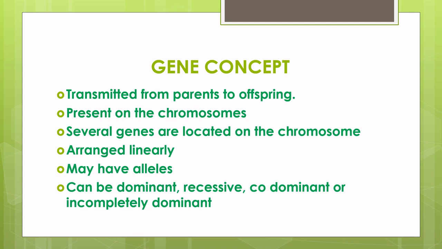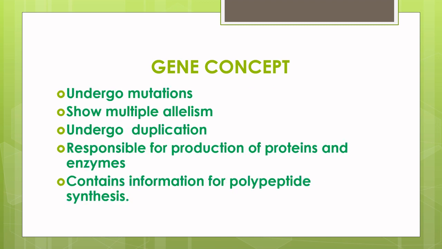A single gene may have more than one functional state or form, and these are called alleles. Alleles can be dominant, recessive, codominant, or incompletely dominant. Genes can undergo mutations, which are sudden and heritable changes induced by physical and chemical mutagens. Genes also exhibit multiple allelism: when there are more than two alternate forms, it is known as multiple allelism, and genes are capable of showing this phenomenon. And genes undergo duplication by replication.